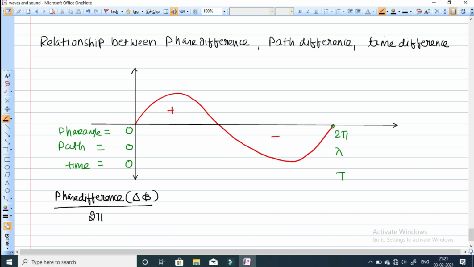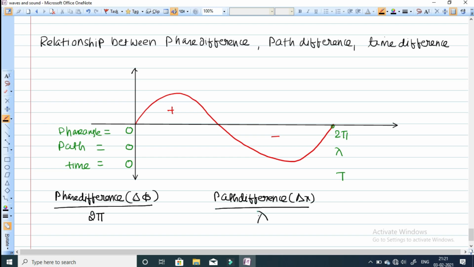Similarly, suppose the path difference between two waves is delta x. If one is ahead of the other, there will be some path difference between them, and the total path length is lambda.